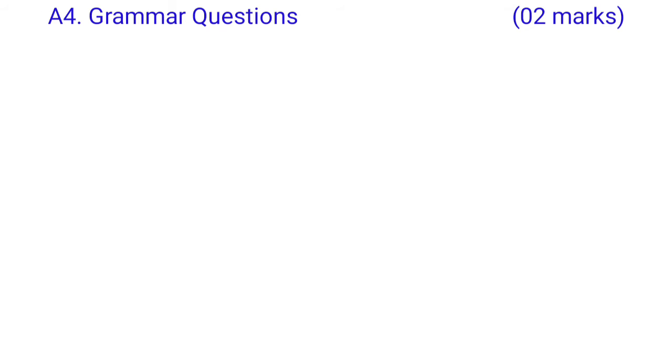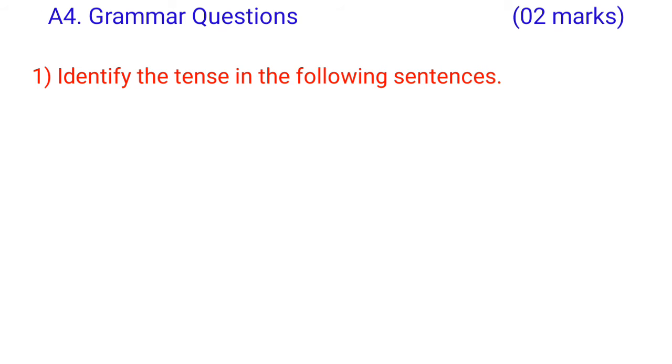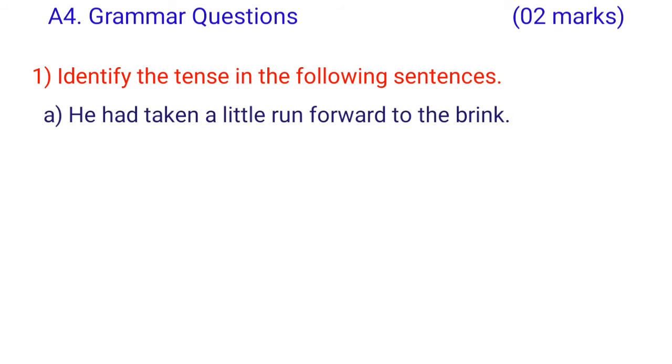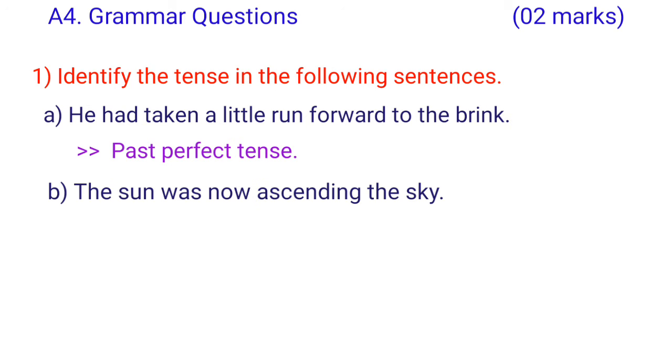A4, it is grammar. It is also asked for 2 marks. Question 1, identify the tense in the following sentences. A, he had taken a little run forward to the brink. Had taken, past perfect tense. B, the sun was now ascending the sky. Was ascending, that is past continuous tense.